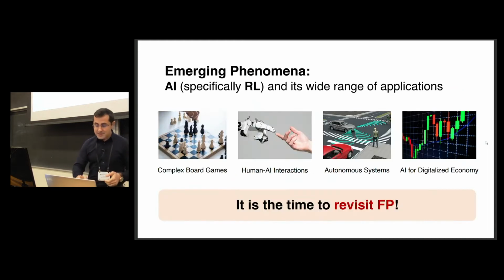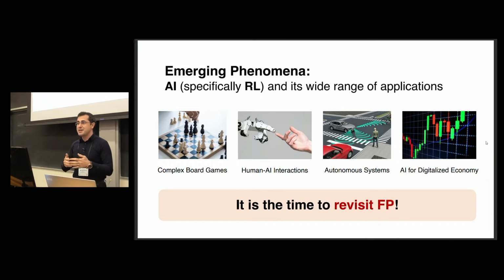Right? On the other hand, recently a new phenomenon is emerging, like AI systems. We have seen many applications of RL from social life to the digital economy. For example, human-AI interactions, autonomous systems. And in the interest of this conference, we have seen many talks in which we applied AI to some digitalized economy applications, from auctions to pricing. For example, they applied Q-learning to that with independent agents. But you may remember in one of the plenary talks, they mentioned that when they applied Q-learning to these applications, sometimes they cycle, sometimes they converge. This has been observed empirically.